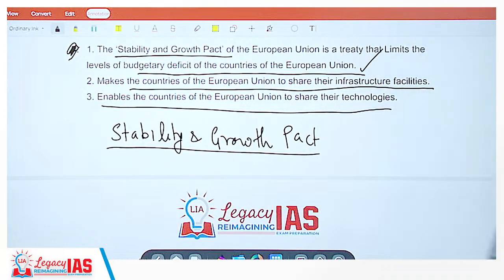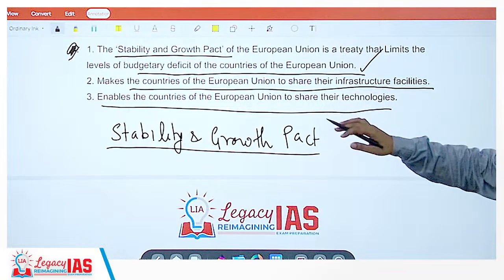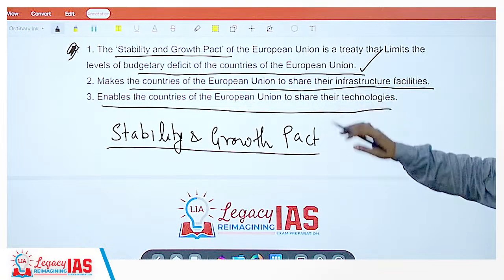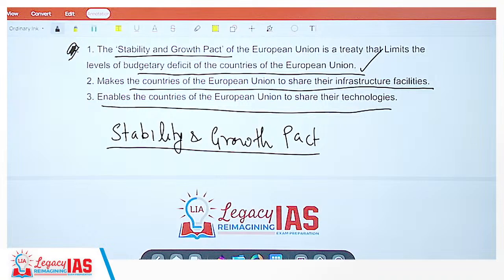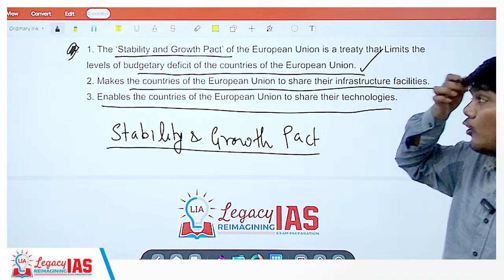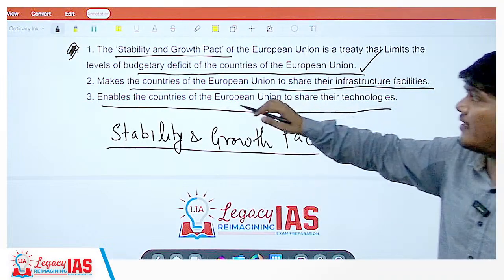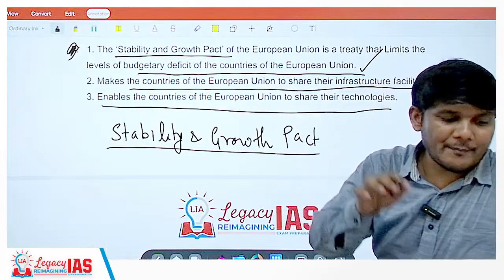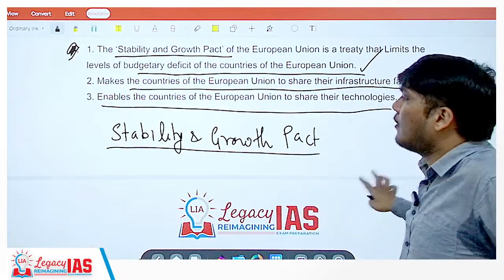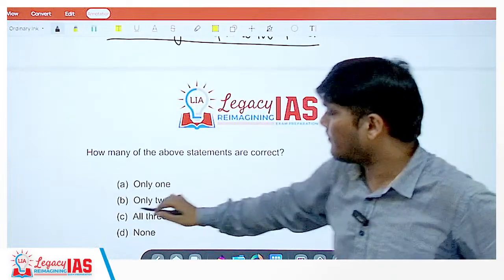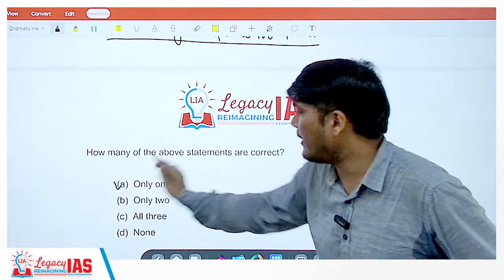Yes, that is correct. What about the other two? It does not mention about any other thing. Okay, of sharing and all those things it's not talking about. It is basically trying to control or make the fiscal deficit stable. So answer would be only one.